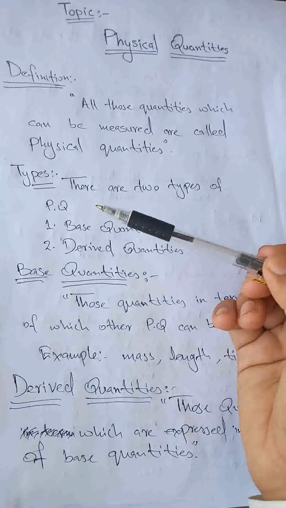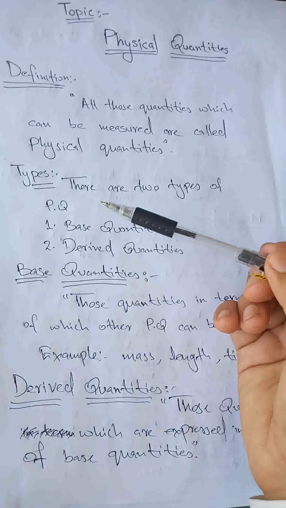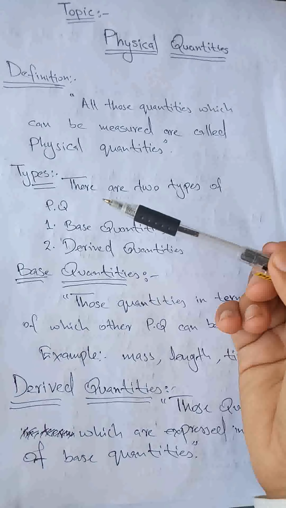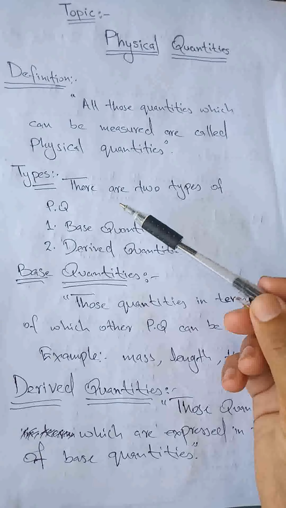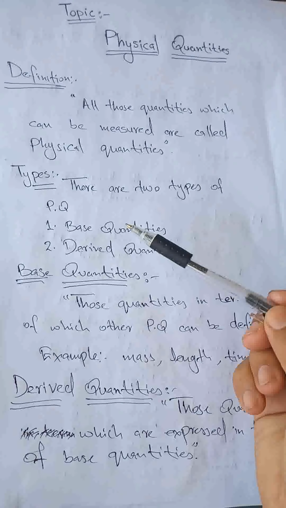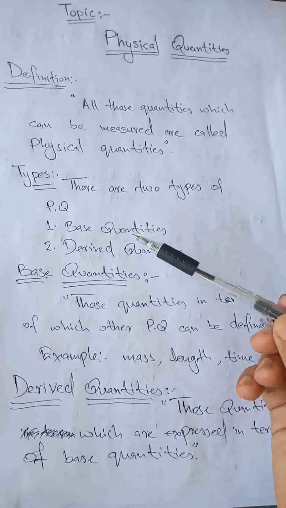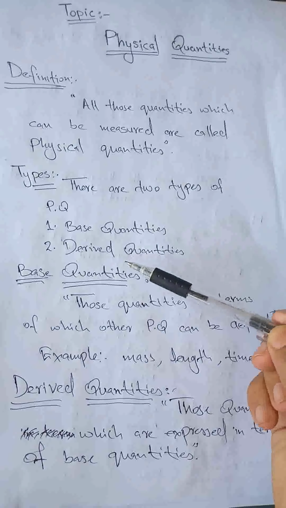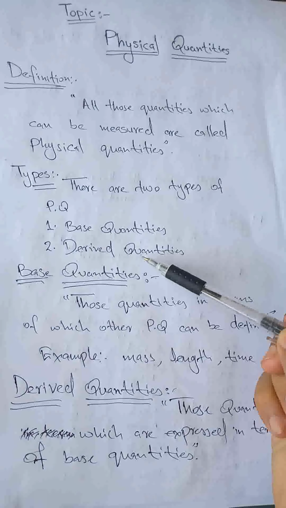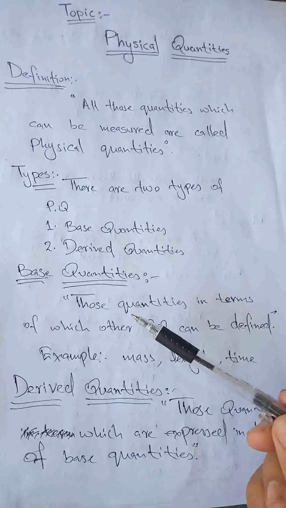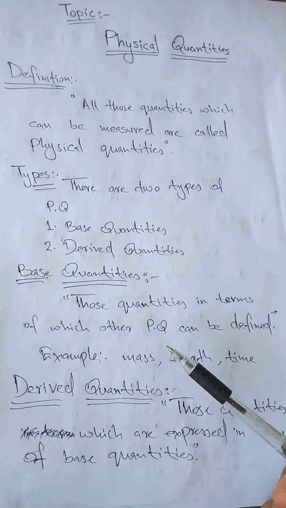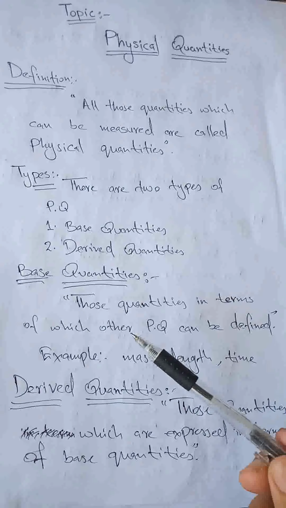Dear cadet, as we have many different kinds of physical quantities in our daily life, in order to understand them and differentiate between them, we must divide the physical quantities. We divide the physical quantities into two categories or two types. One is called base quantities and the second one is called derived quantities.